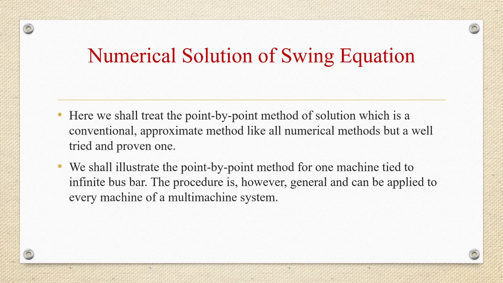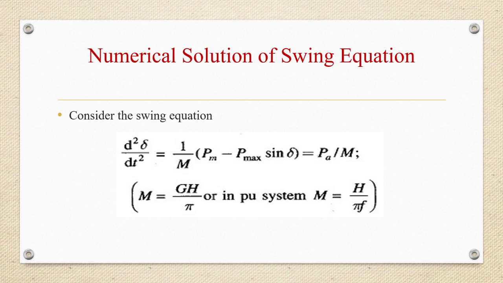The procedure is, however, general and can be applied to every machine of a multi-machine system. Now let us consider the swing equation which we have already derived in the previous classes. That is d square delta by dt square is equal to 1 by M (Pm minus Pmax sine delta), that is equal to Pa by M, where M is equal to GH by pi f, or in per unit system it can be written as H by pi f.